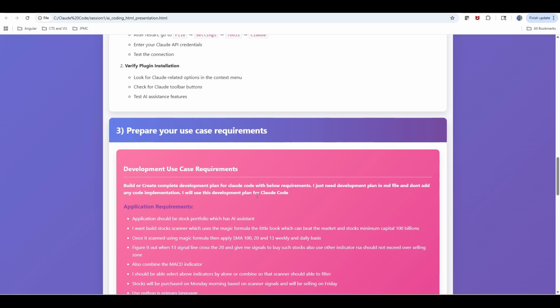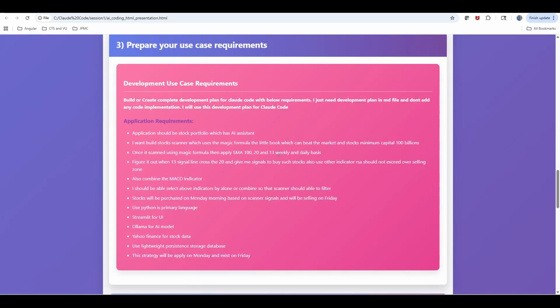What we will do is simply create our requirements, and then we ask these agentic coding tools, "Hey, can you plan these requirements as a development plan?" Then it takes your high-level requirements and generates your development plan. For example, here I'm going to take one specific real-time use case.